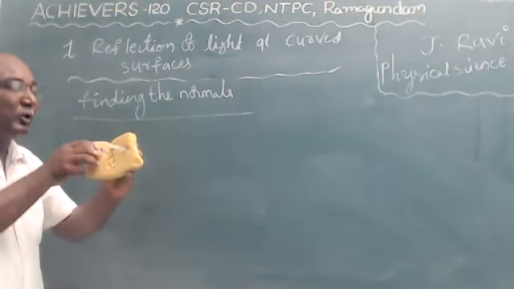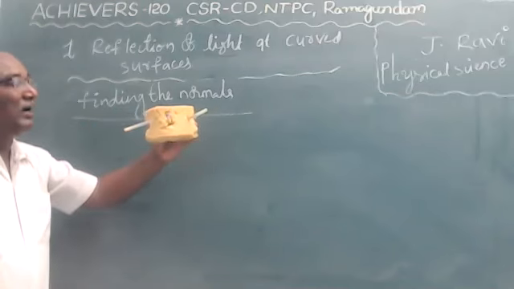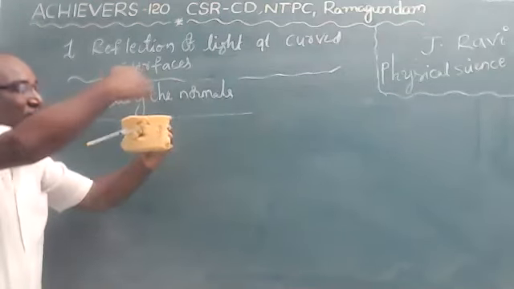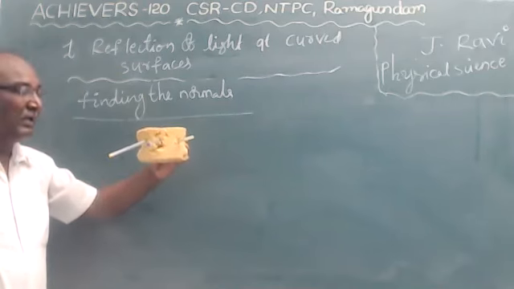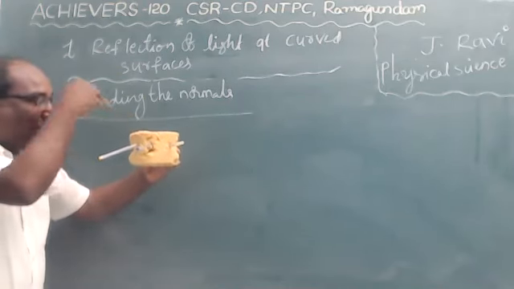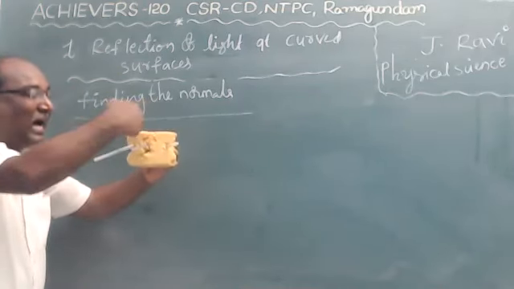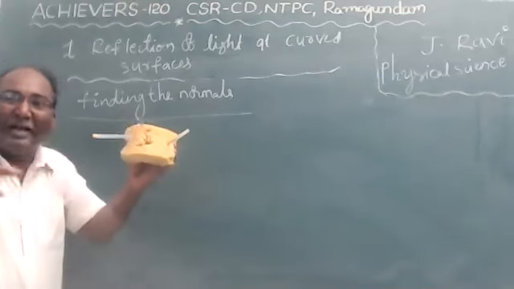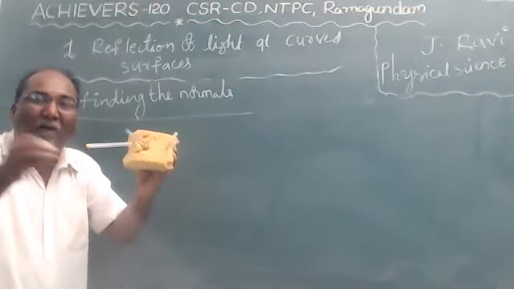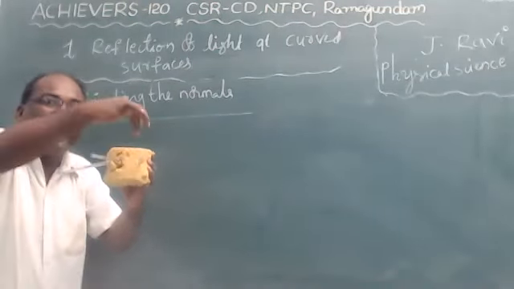Coming to the foam bent outward. When we bend outward, it acts as a convex surface. Now in the convex mirror, all the rays are diverging. When the rays move away from the point, it is called diverging.